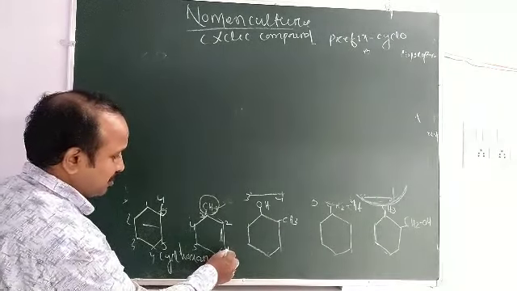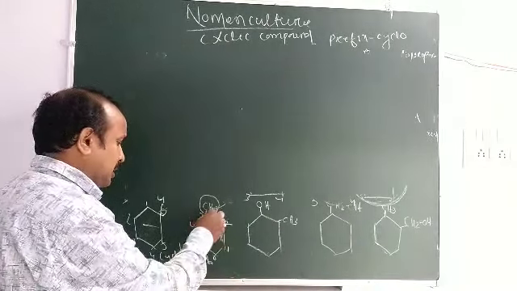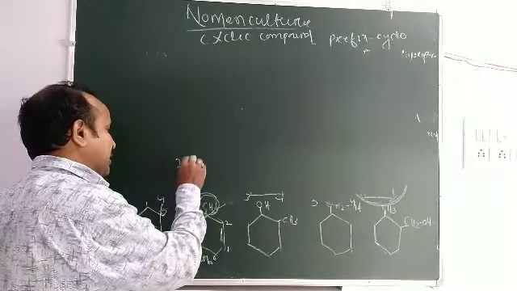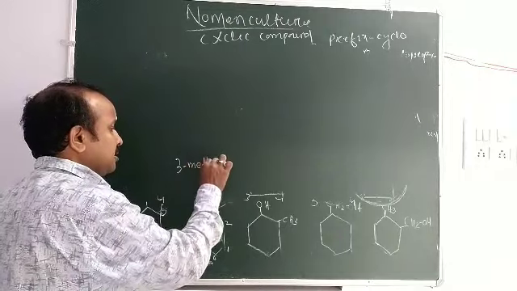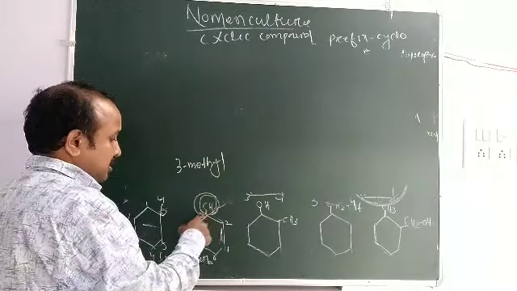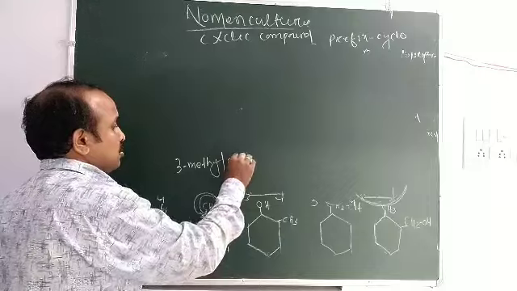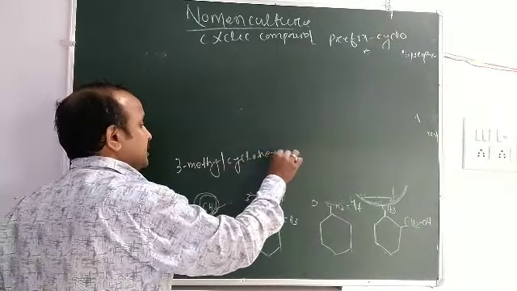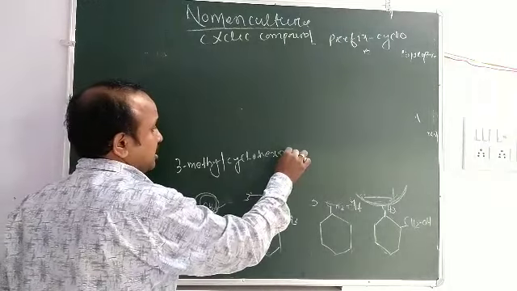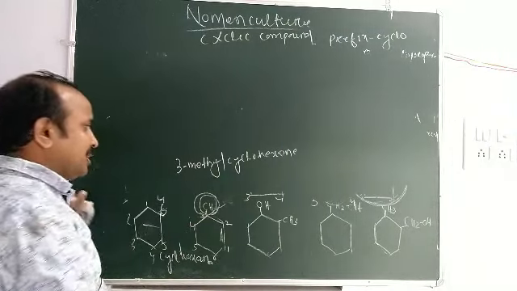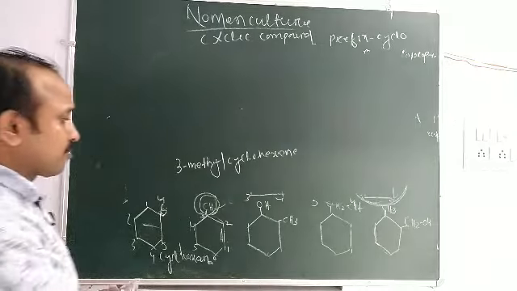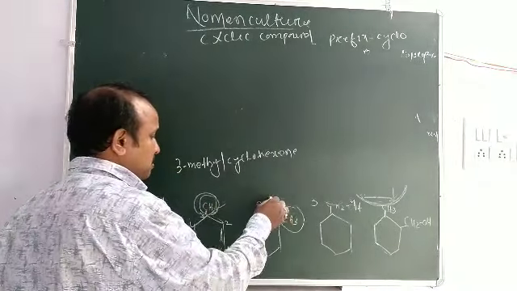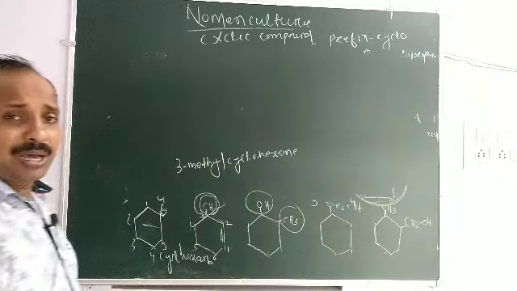Okay, so you count from this side, 1, 2, 3, and this is used as a prefix, meaning 3 methyl. The prefix is cyclo, word root hex, ene. Okay, 3 methylcyclohexene.